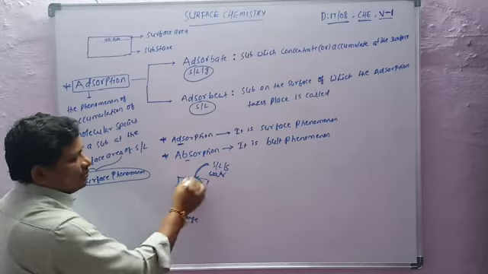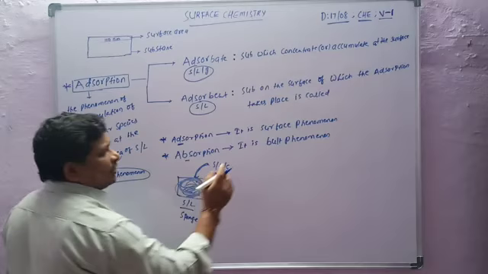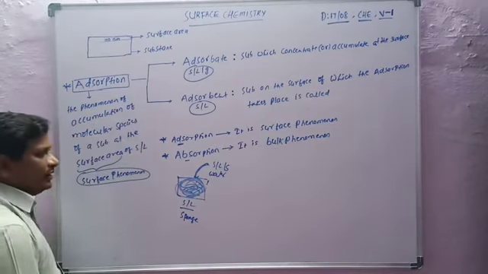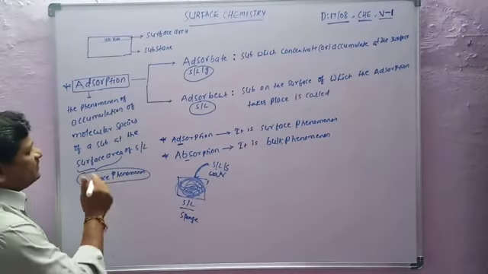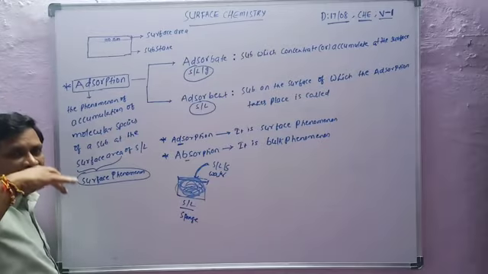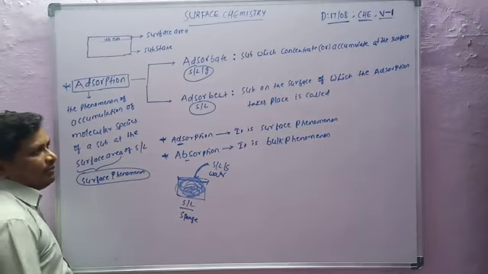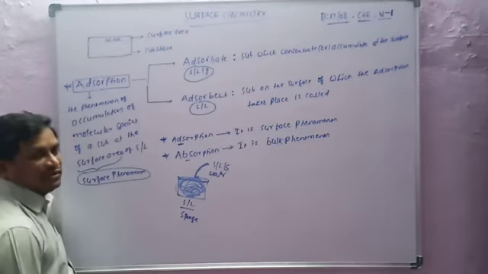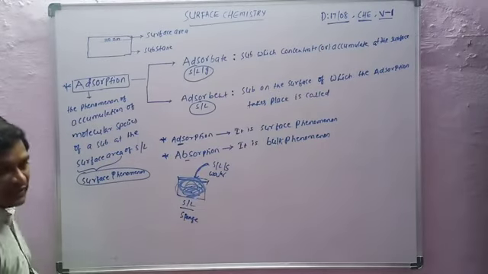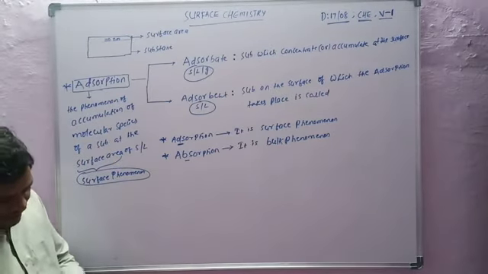through the total bulk of the body. So it is a bulk phenomenon. But adsorption is the surface phenomenon only, from the top to 100 nanometers depth, which is called the surface area. So surface phenomenon is adsorption, and bulk phenomenon is absorption. This is the difference between absorption and adsorption.